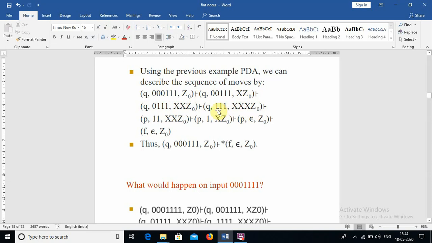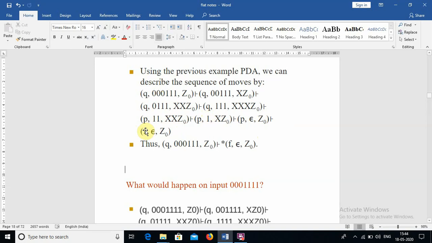Then we go with the 1. 1 means we have to transform the state from p to q, so like this we pop the data, X can be popped. Whenever we don't find any input, that is epsilon, we can simply transform to the final state. When we reach a final state, the string is accepted.